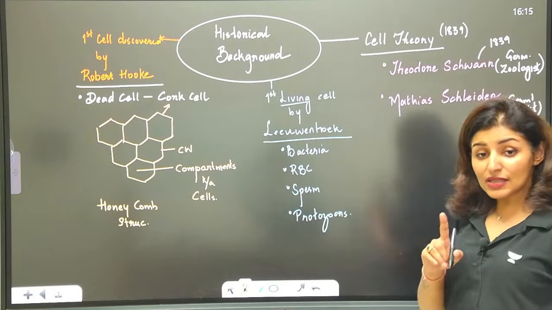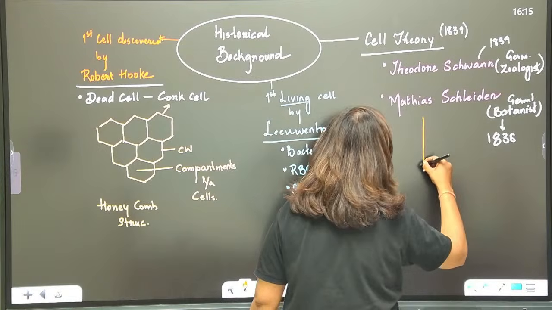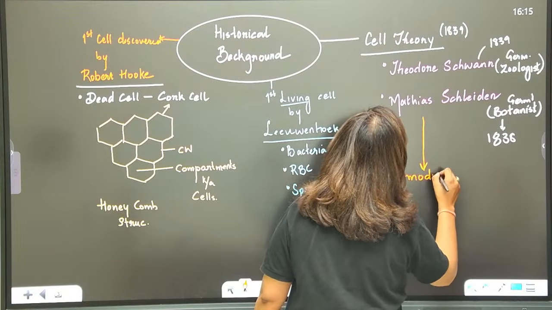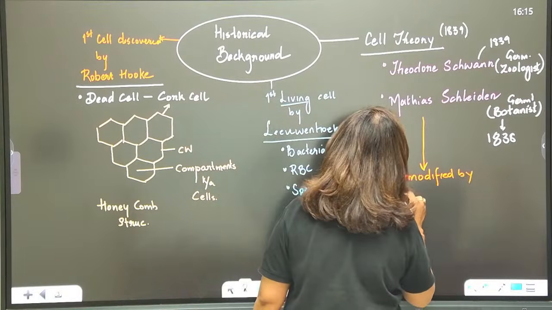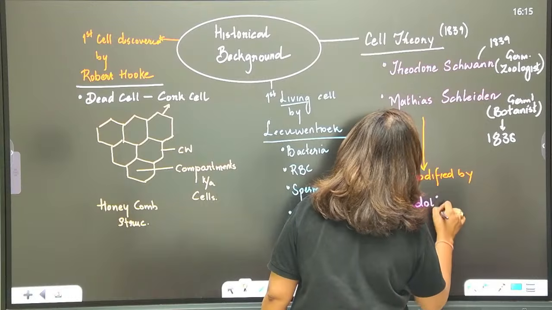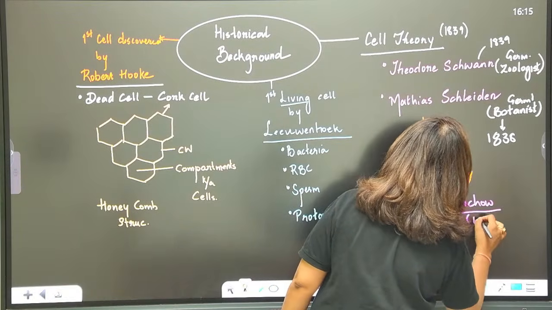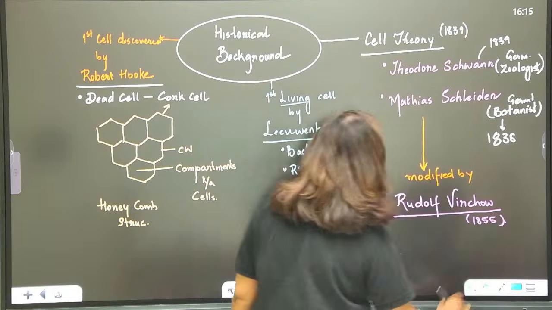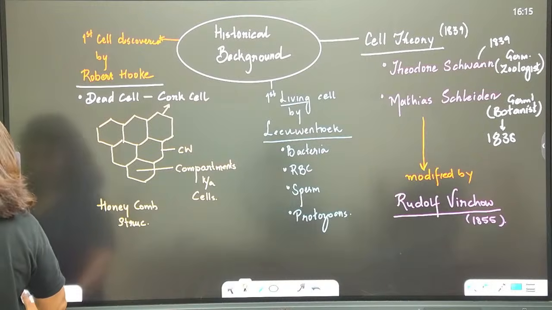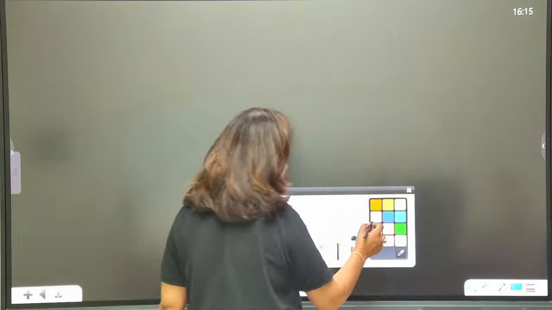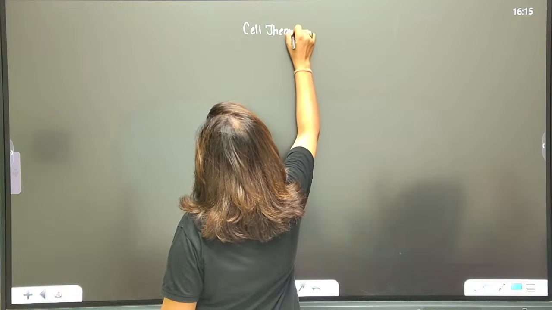Now let's discuss the cell theory in detail, and later on we will see that it will be modified also. It will be modified by Rudolf Virchow. Now what was the modification? Why was there a need of modification? We'll talk about it all, but this came in 1855. Are these points clear, everyone? Now let's see what each one of them has proposed. So in cell theory, see here.